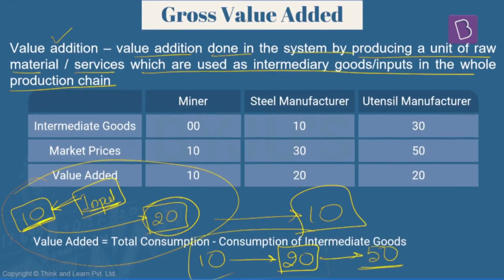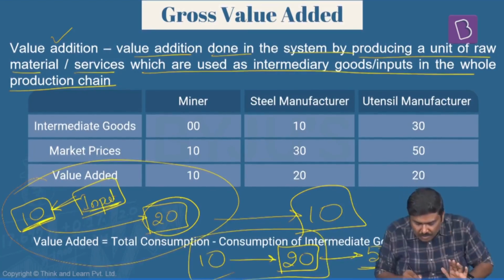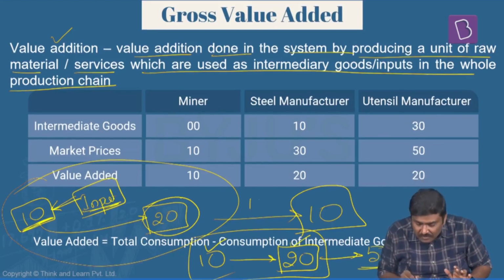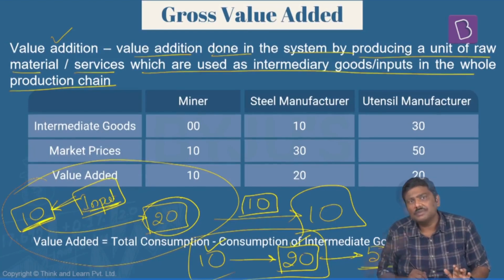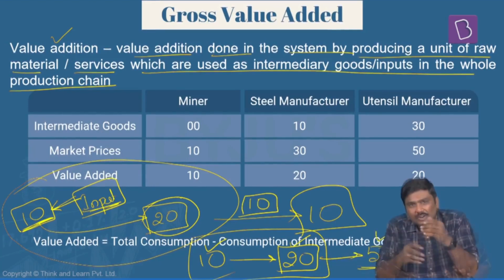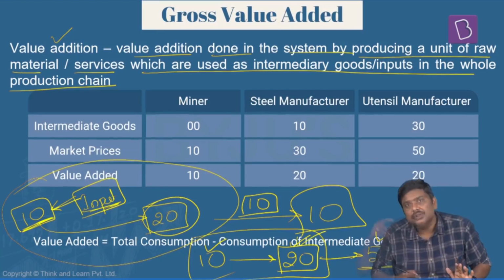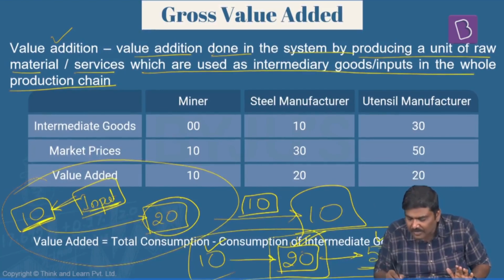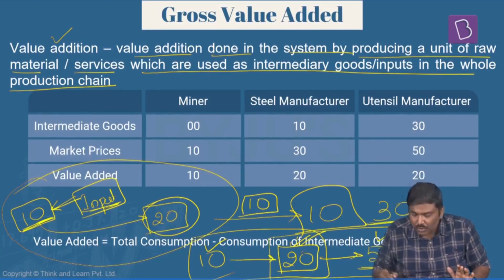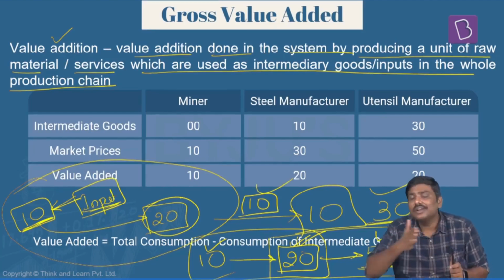Take the first step here. In the first step, input cost is how much? 10 rupees. And what is the output price? 20 rupees. So how much is the value addition? 10 rupees in the first step. Look at the next step. I have sold raw material or the intermediary good to my friend at how much? 20 rupees. So for him, input cost is 20. Output price is 50 rupees. So in the second step, how much is the value addition done by him? 30 rupees. So this is how the value addition is calculated in the system.